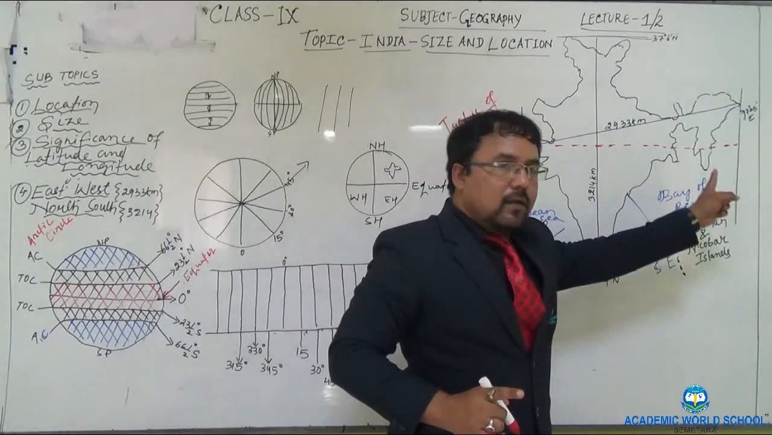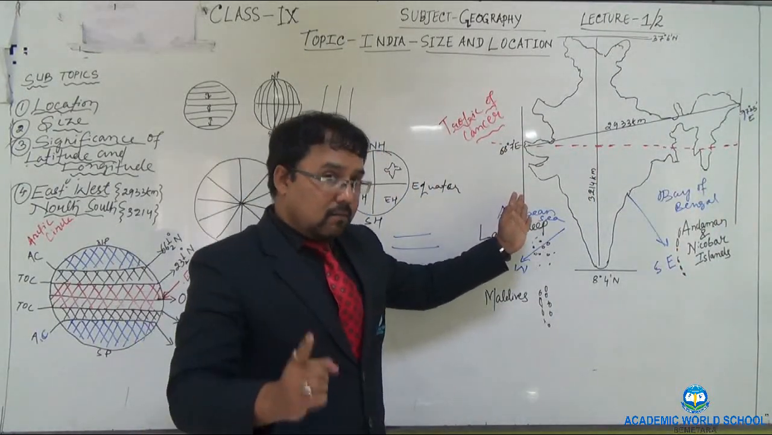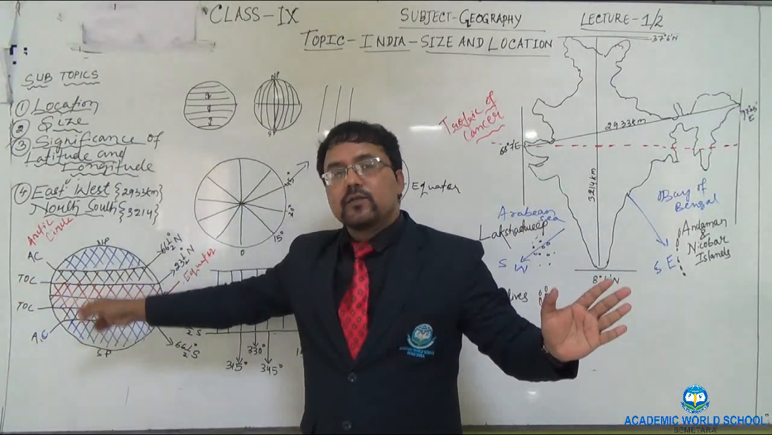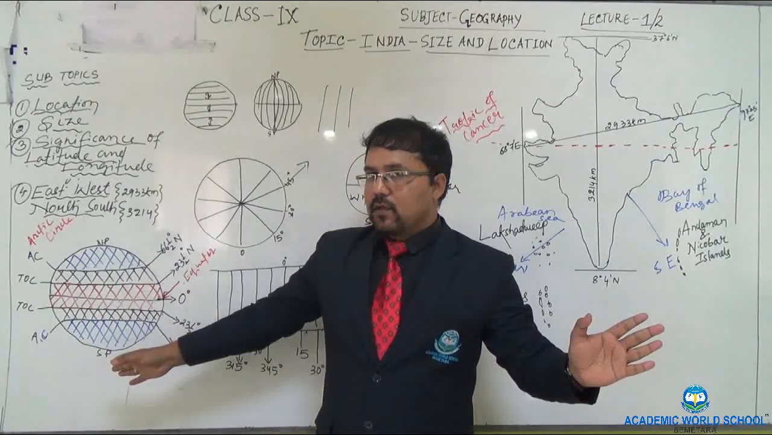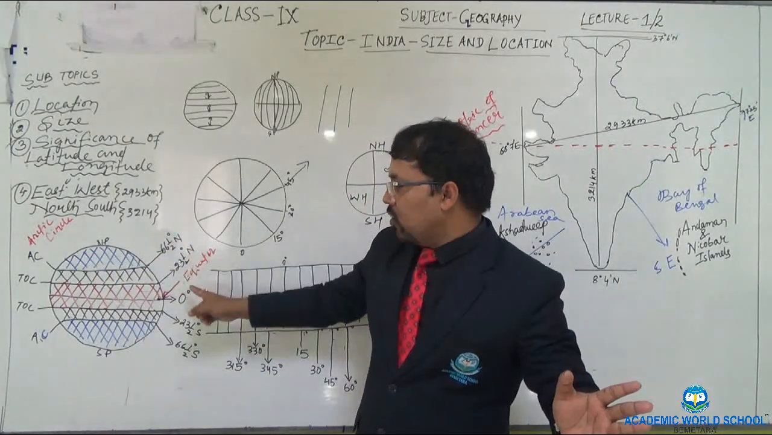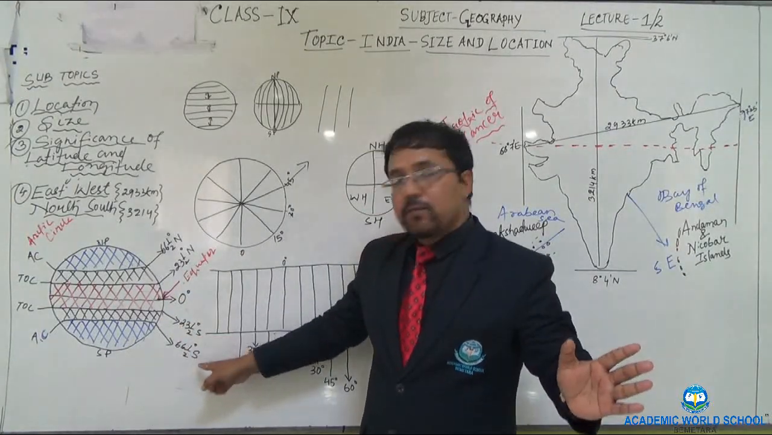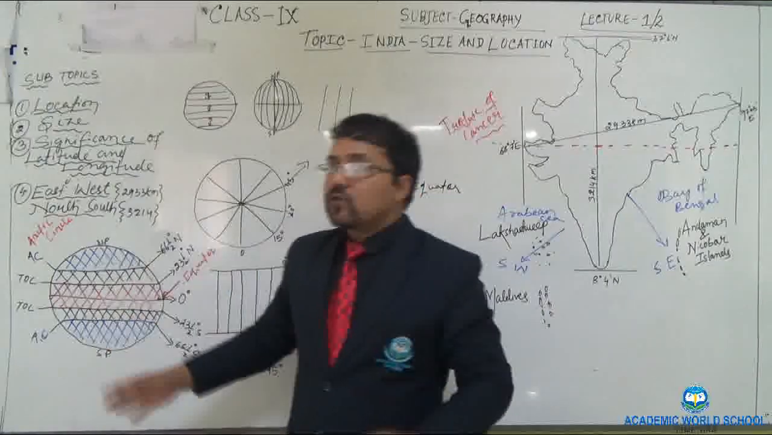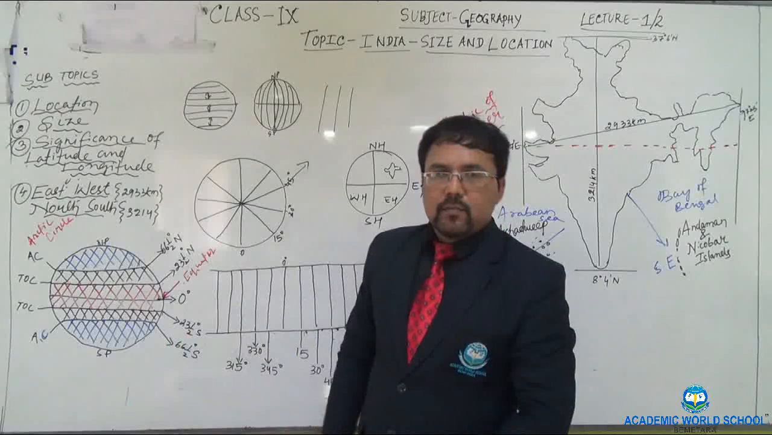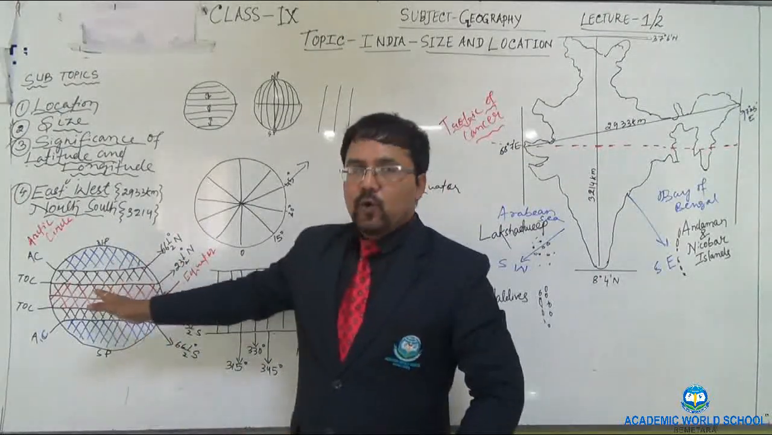This line is the Tropic of Cancer. It is also one of the many latitudes I have already told you about. It is one of the significant latitudes. There are many latitudes, but 66 and a half degrees north, 23 and a half degrees north, then this one, and 23 and a half degrees south, 66 and a half degrees south are the significant latitudes, and that's why they have been given distinct names. Each one has its own name.